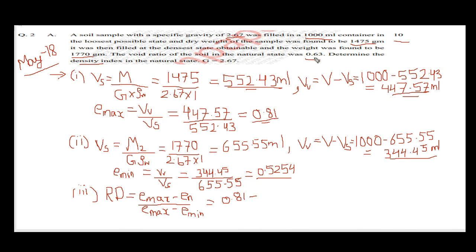The void ratio in the natural state is given in the question as 0.63, divided by e max, 0.81, minus e minimum, which is 0.5254.